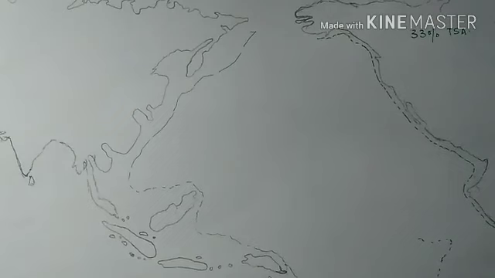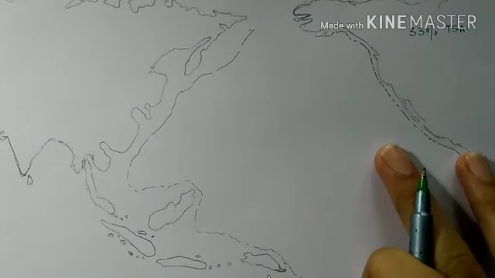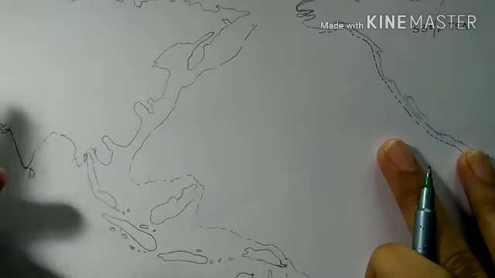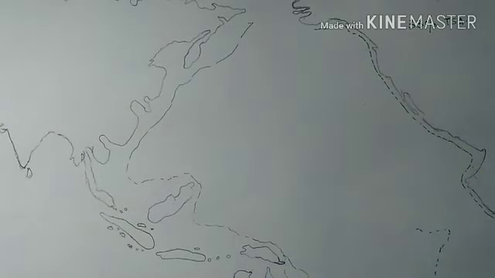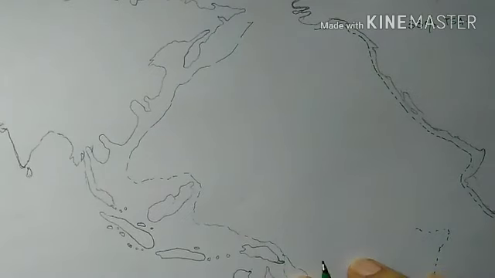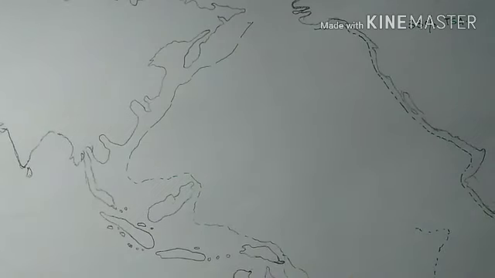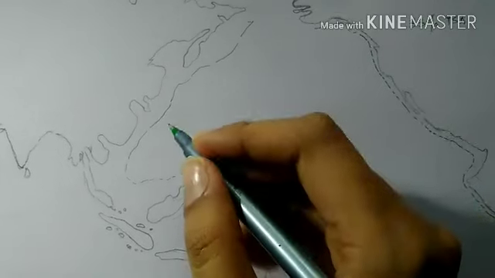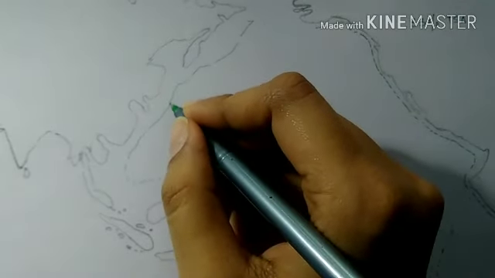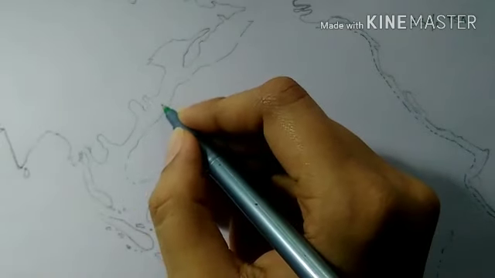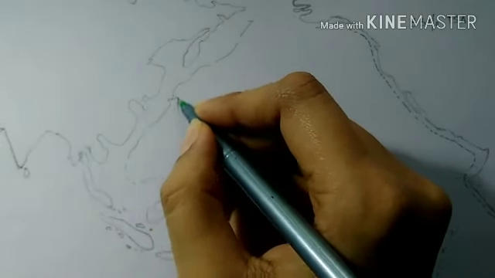Now we will look into oceanic deeps. As we all know, most of the oceanic trenches and deeps, and even the deepest one, are found along the rim of the Pacific Ocean. We have Challenger Deep in the South Pacific. Then we have the Mariana Trench, and it is the deepest one. It is here near Japan. This is Korea. Here we will have the Mariana Trench.